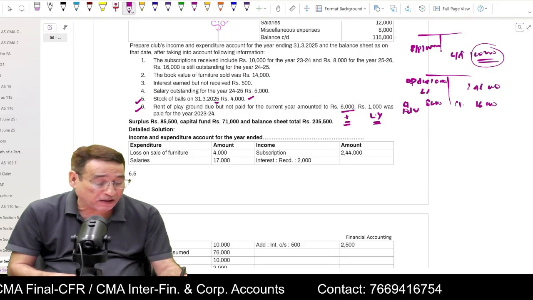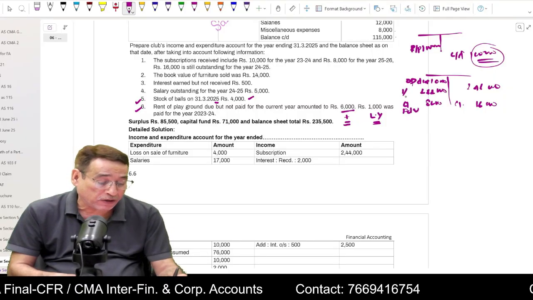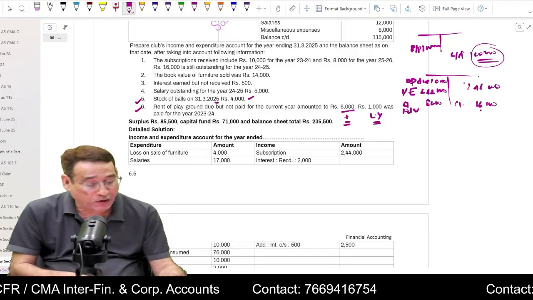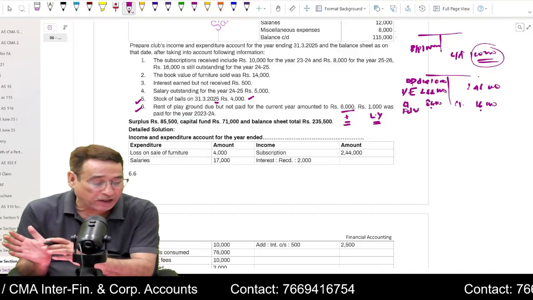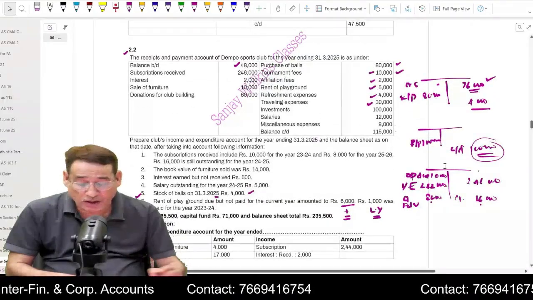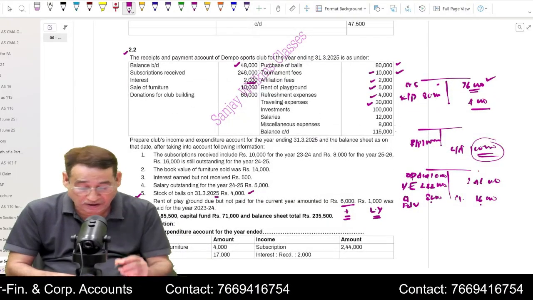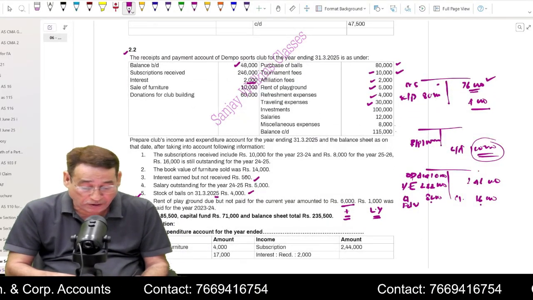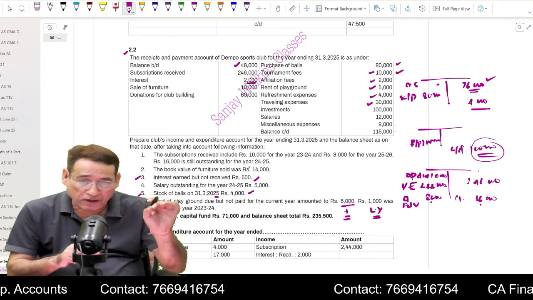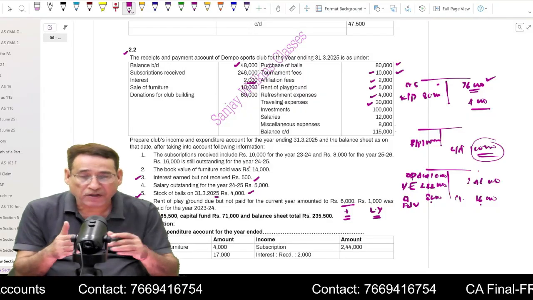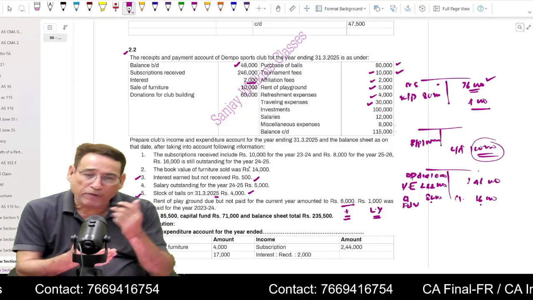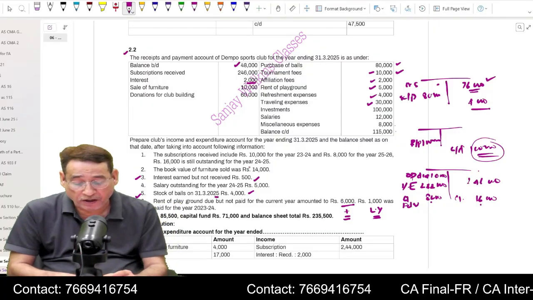So whatever balancing figure you get, I think 2,44,000, it will go to income and expenditure account. Opening and closing due will be written on the asset side. Opening and closing advance will be put on the liability side. That's all. Similarly, in this particular question, you are being given interest 2,000. It is an income. Below it is written interest earned but not received. So first of all, you will write on the credit side of income and expenditure account interest. You add accrued 500, then write 2,500, and 500 will be taken to the asset side. You must not forget. Is it clear to you?